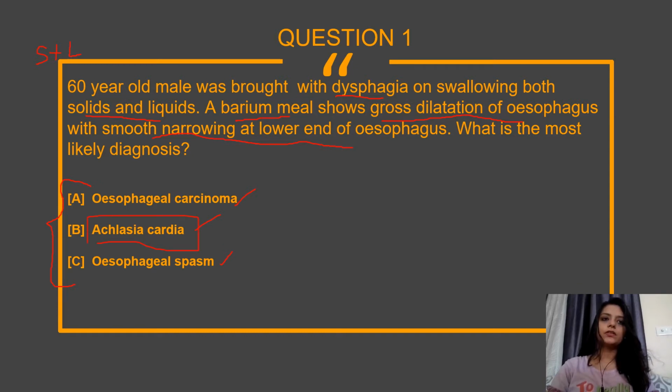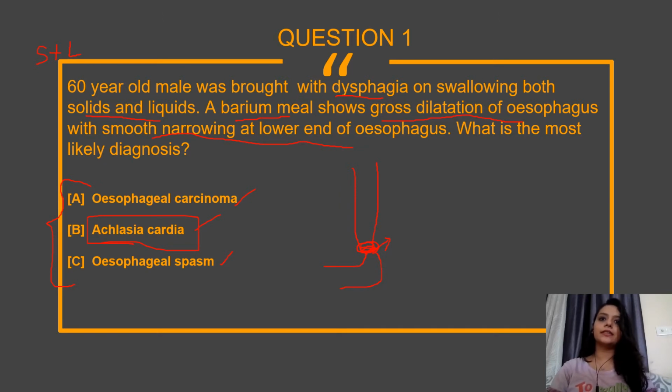Achalasia cardia means, we know that this is the esophagus and this is the lower esophageal sphincter, then we have the stomach. What happens is, for some reason, the neural structures in the lower esophageal sphincter become impaired.